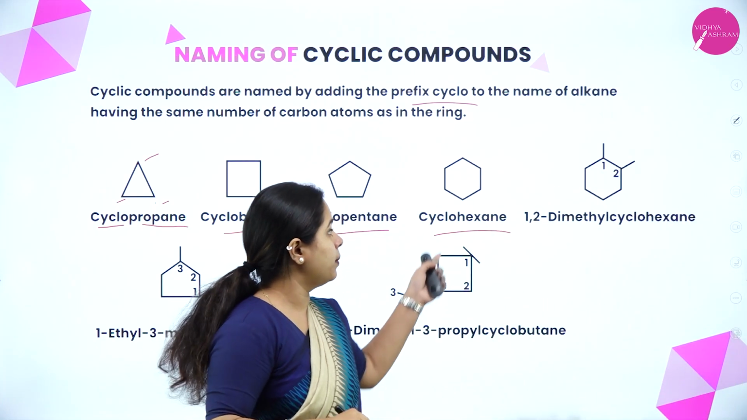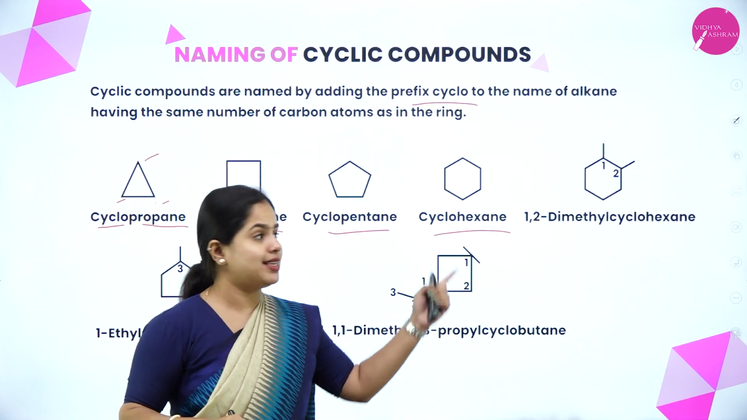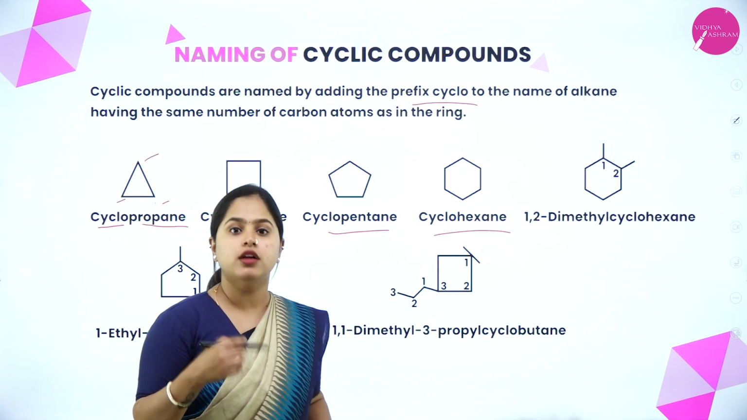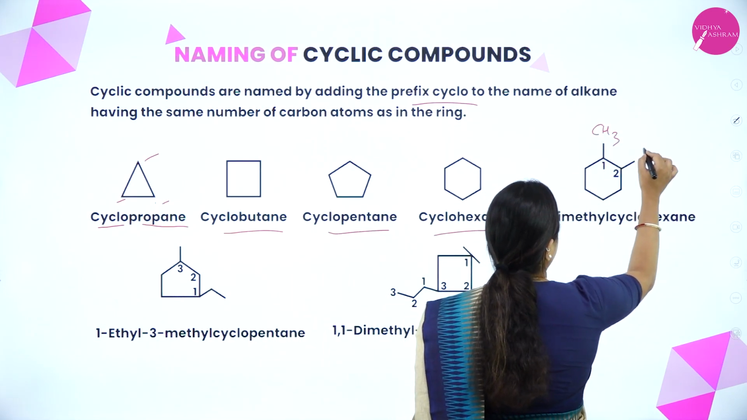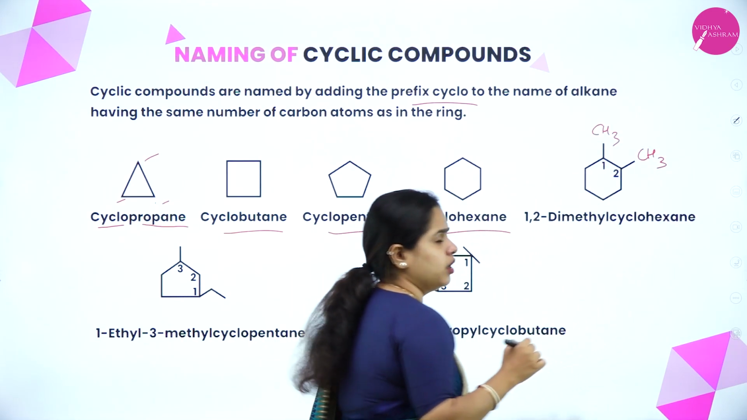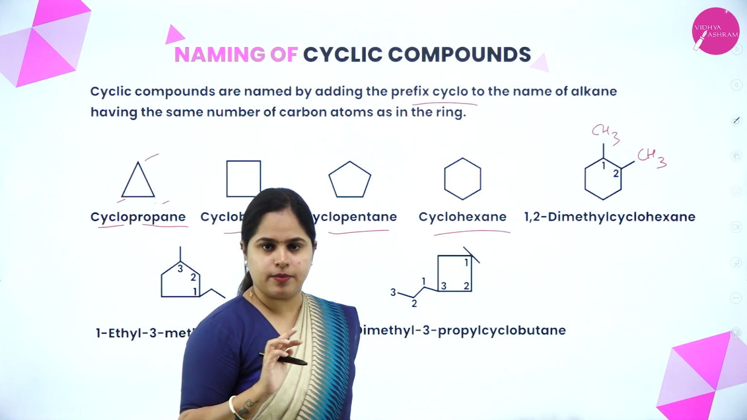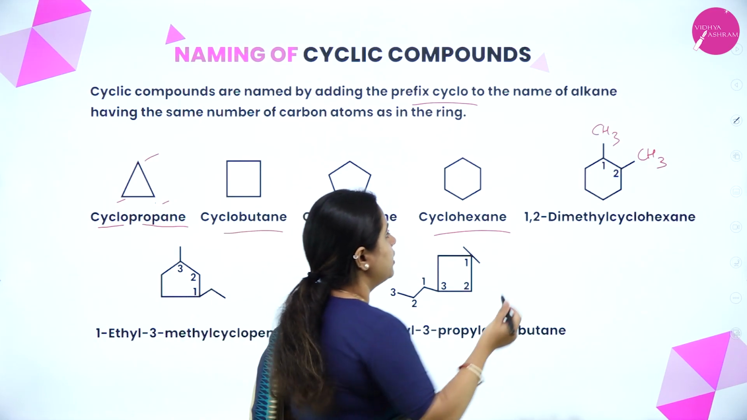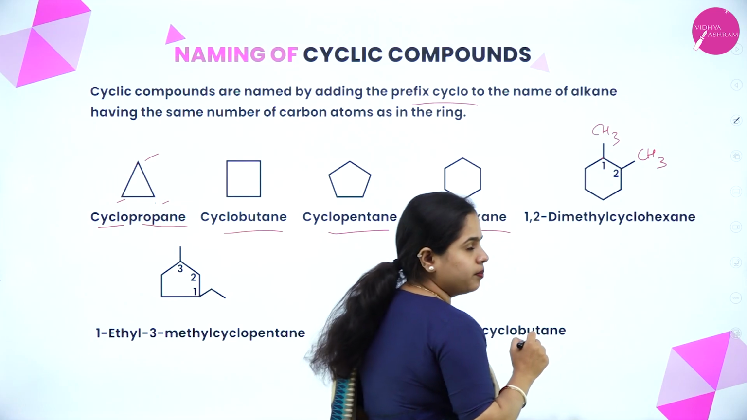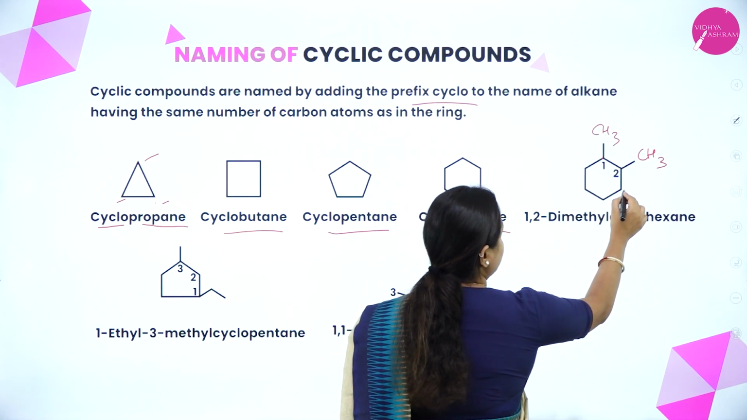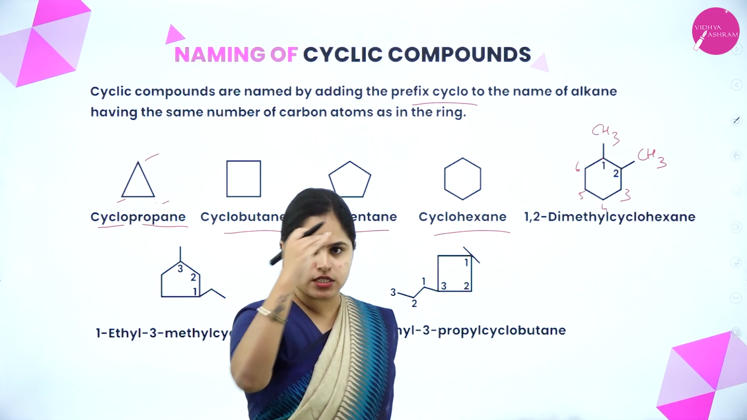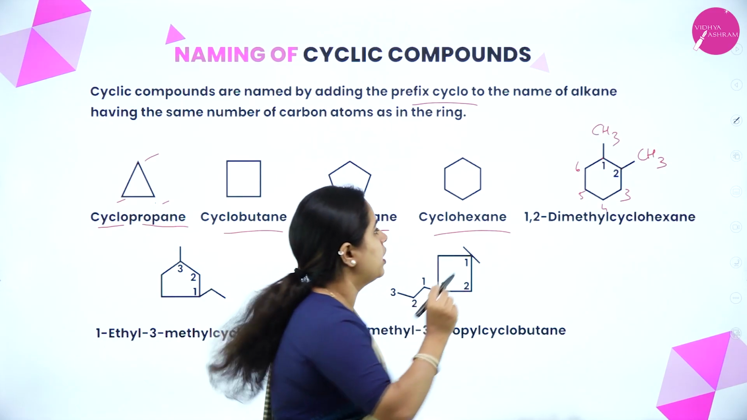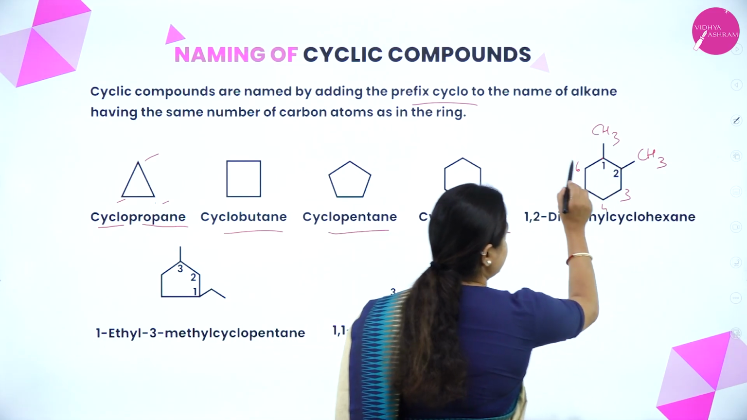Right. So now coming on to this one. On cyclohexane, there are other substituents as well. So how do you name it? There is one CH3 here and one CH3 here. 2 methyl groups are there. The first one is numbered 1 and the second is 2, then 3, 4, 5, 6. You number the carbon atoms. It is a closed structure, so you number in that way. 1, 2, 3, 4, 5, 6.